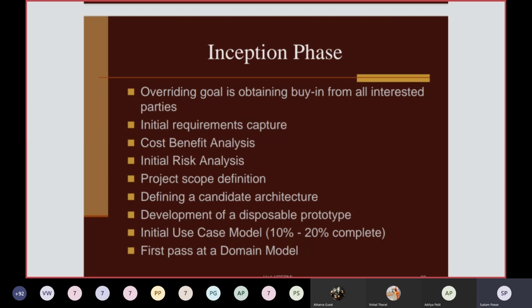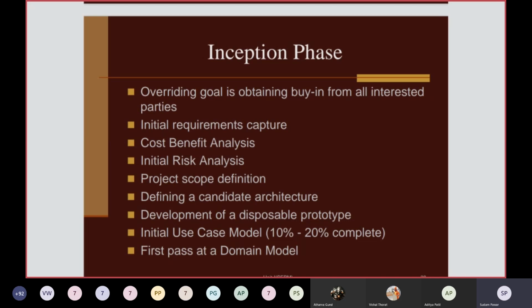Then defining a candidate architecture. So for the initial architecture, you can decide here which kind of architecture you are going to follow, whether client server, object oriented, real time, or component based.